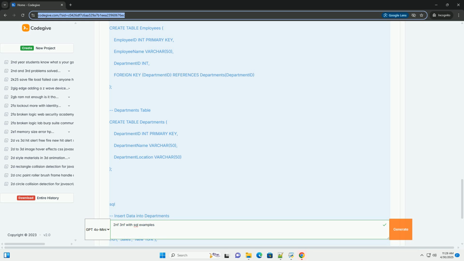Example, breaking 2NF. Let's consider a table called order_details with columns: order ID, product ID, product name, quantity, price, supplier ID, supplier name, supplier address.